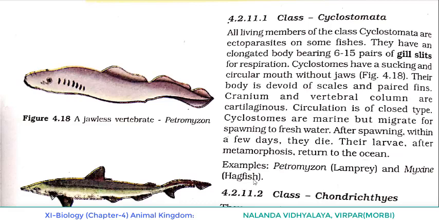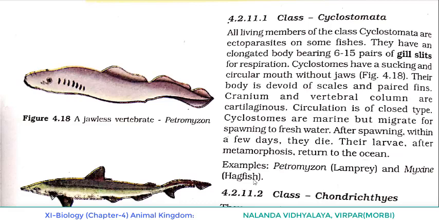What were the points we discussed? All living members of the class Cyclostomata are ectoparasites on some fishes. They have an elongated body and bear 6 to 15 pairs of gill slits for respiration. They have a sucking, circular mouth without jaws, and the body is devoid of scales and paired fins. Cranium and vertebral column are present, and they are cartilaginous. Circulation is of closed type.